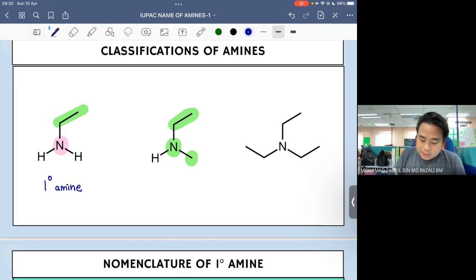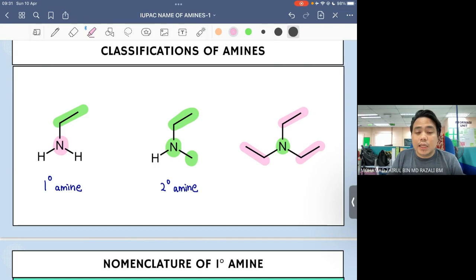So maknanya this amine is a secondary amine. Kalau awak tengok the last example, nitrogen ini dia bonded to 3 ethyl groups. Maknanya dia ada 3 R groups that are directly bonded to the nitrogen. So yang ini kita panggil dia sebagai tertiary amine.